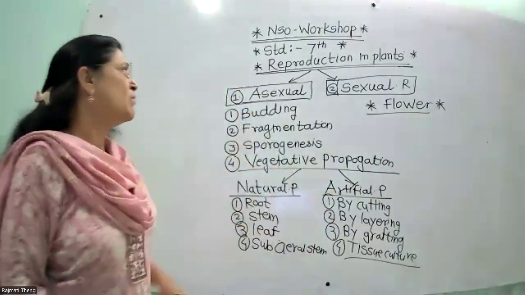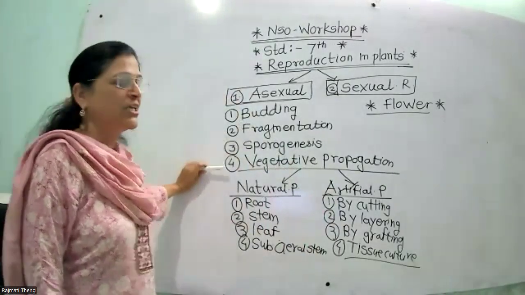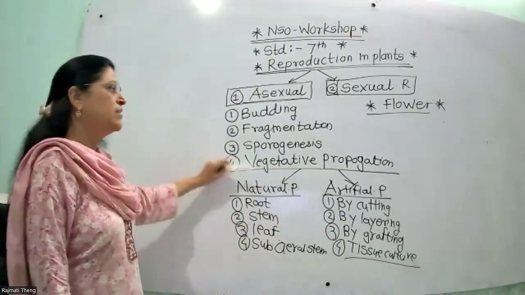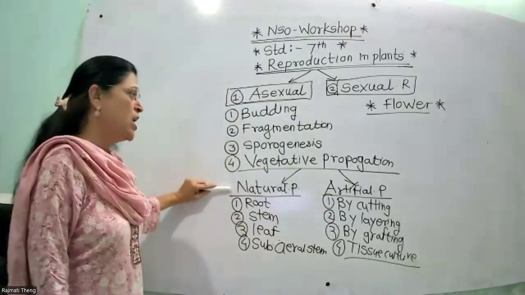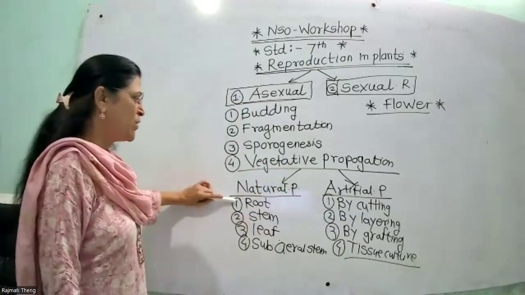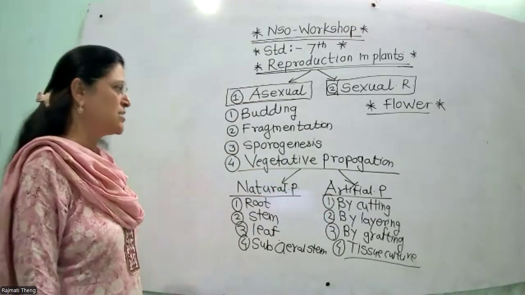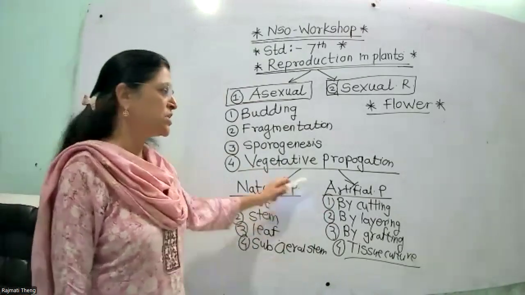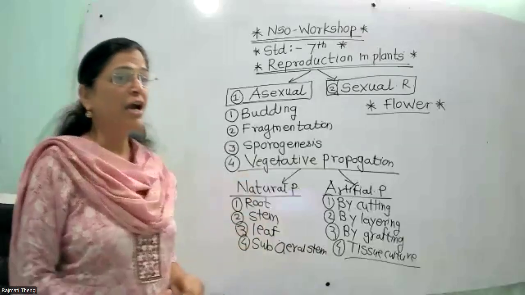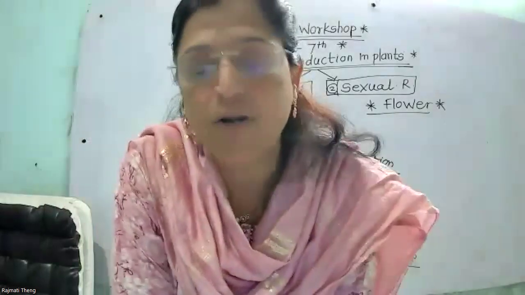Then asexual: budding, fragmentation, sporogenesis, then vegetative reproduction or propagation. In vegetative, there are two ways: natural propagation and artificial propagation. Natural propagation is through root, stem, leaf or subaerial stem. Artificial propagation is by cutting, layering, grafting, and tissue culture. Now we have to discuss all one by one.